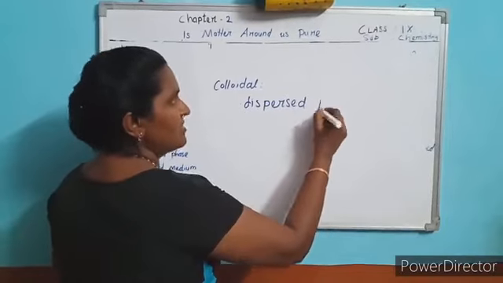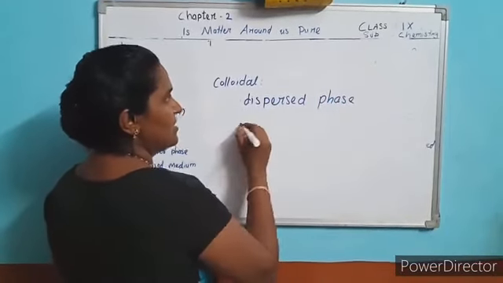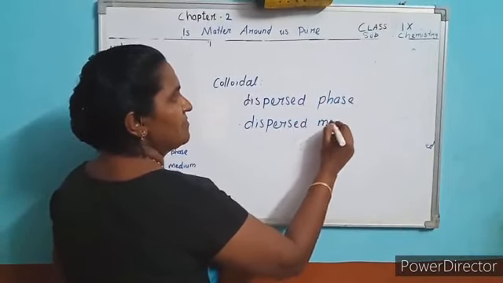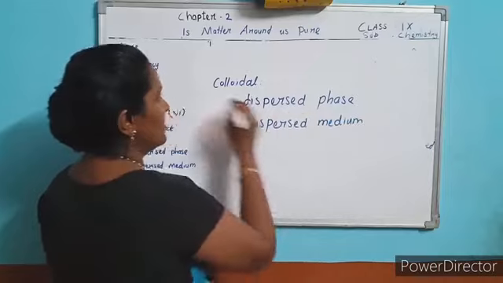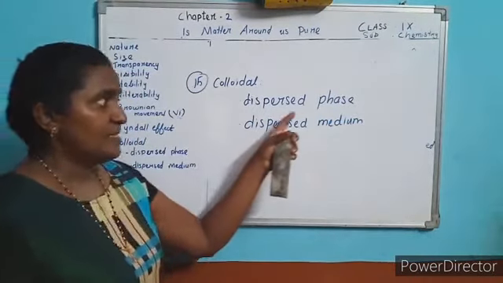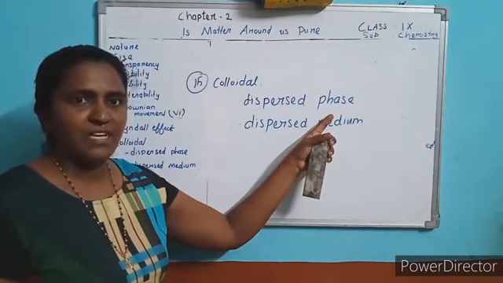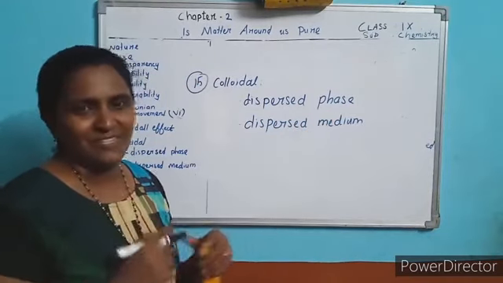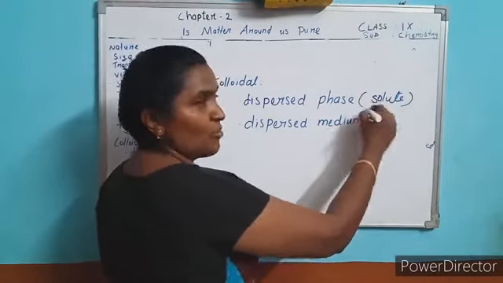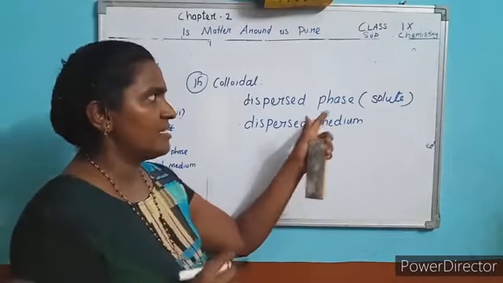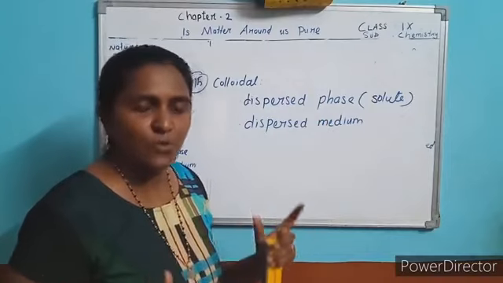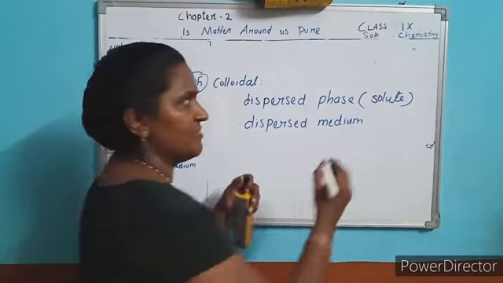Dispersed phase, the other one is dispersed medium. Here question number is 15. Okay, 14 over 15. What is dispersed phase? Dispersed phase means solute. The small quantity in the solution is called dispersed phase. What is dispersed medium? The large quantity in the solution, that is solvent.